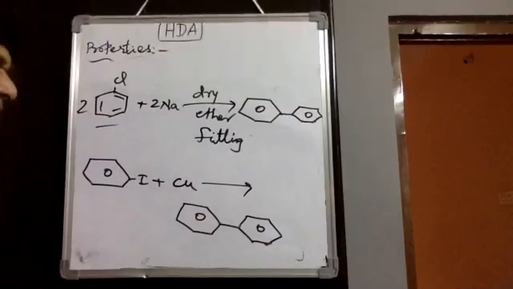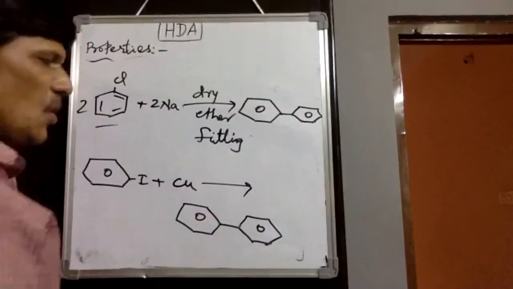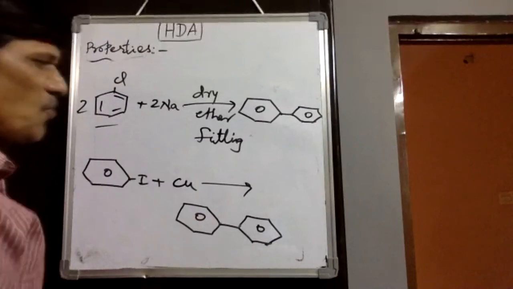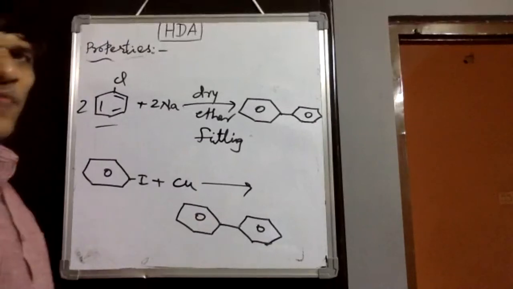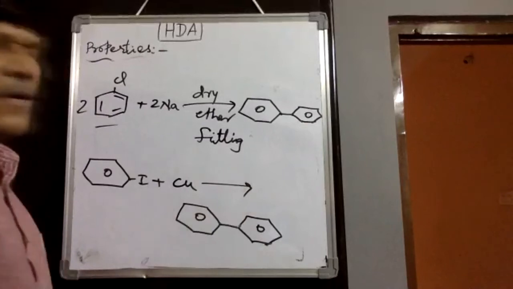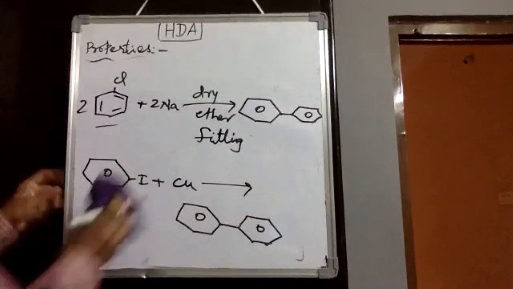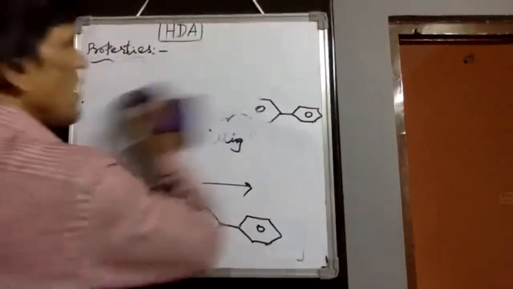This reaction we observe is the Ullmann reaction. In the Ullmann reaction we observe the formation of biphenyl or diphenyl. That is a haloarene property.